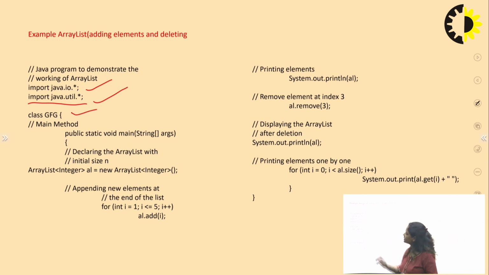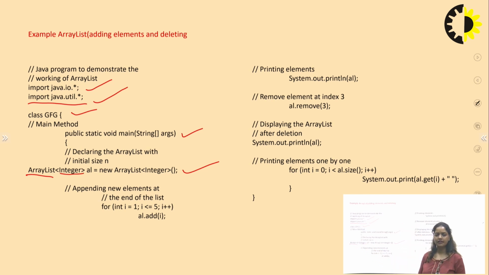Now let us consider a class GFG, and here we are creating that class, public static void main. We are starting this class. Now we are declaring the array list. How can we create it? You can use either a list data structure or array list, there is no problem with that. So we are using the array list class, then the integer data type. So we are creating an array list of data type integer.